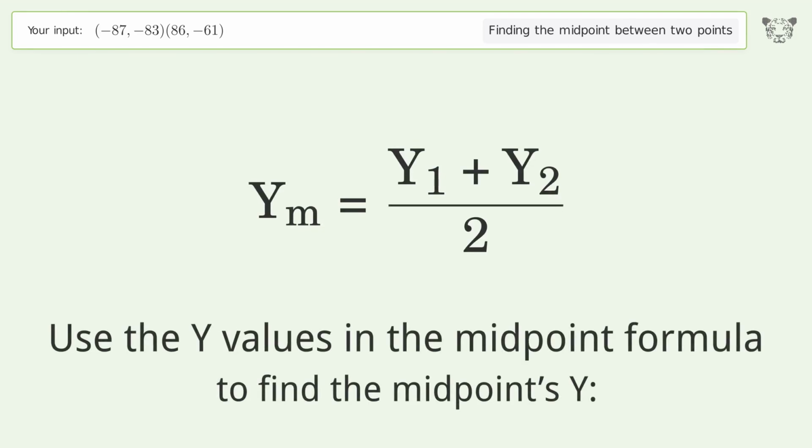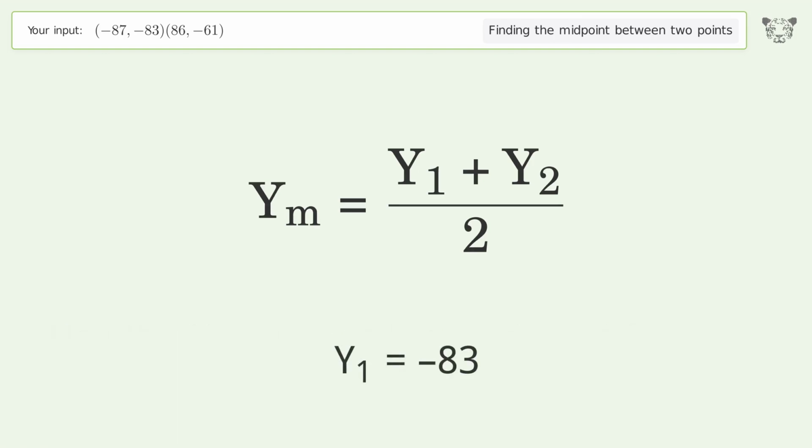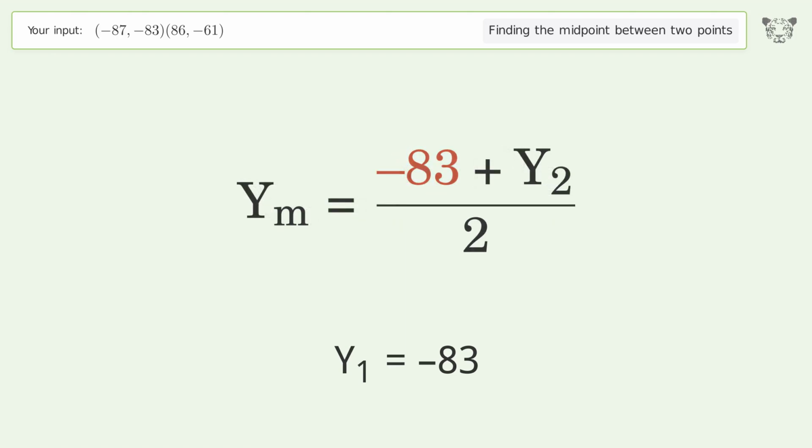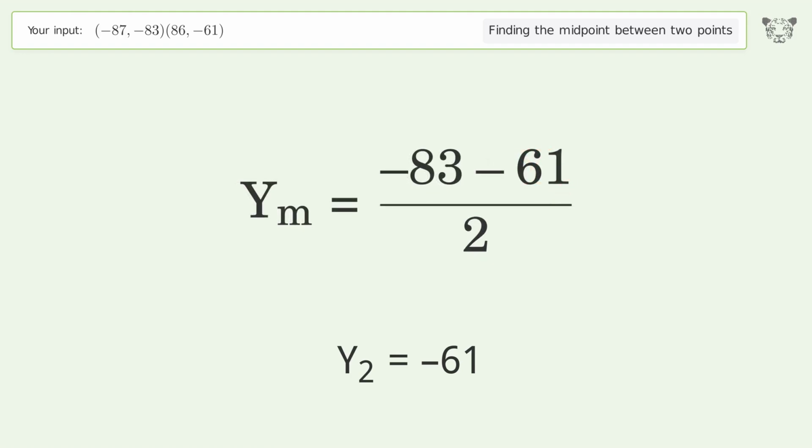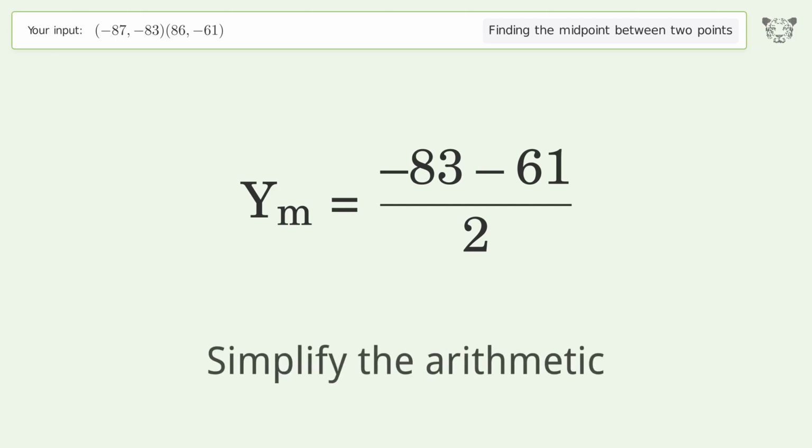Use the y values in the midpoint formula to find the midpoint's y. y1 equals negative 83. y2 equals negative 61. Simplify the arithmetic.